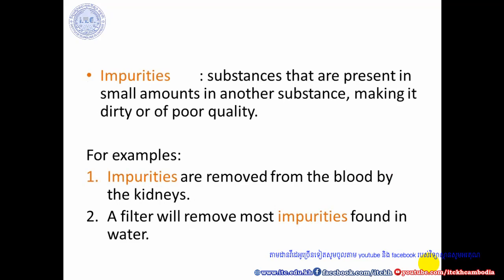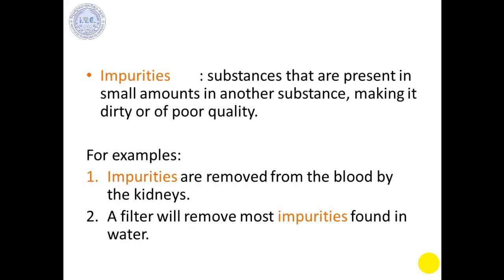Next, we have the word impurities. Impurities mean substances that represent a small amount in another substance, making it dirty or of poor quality. For example, impurities removed from the blood by kidneys. So our kidneys have a very special function, you know. And number two, a filter will remove most impurities found in water.